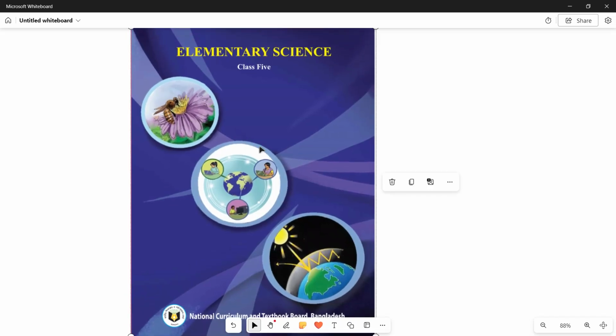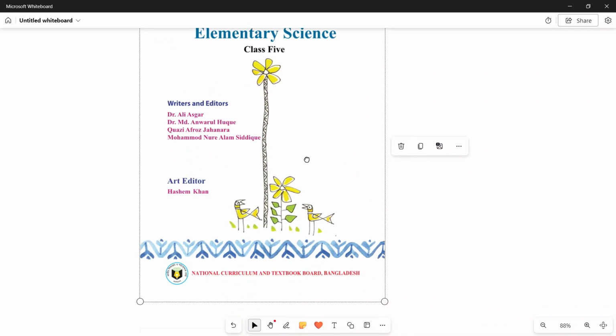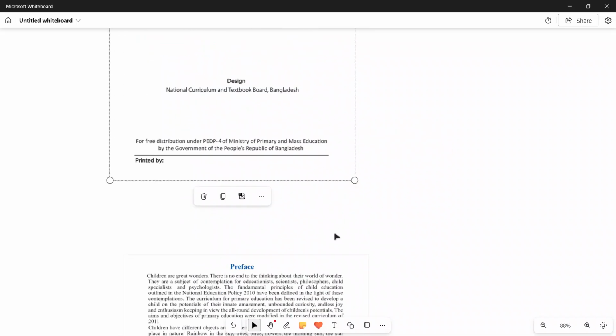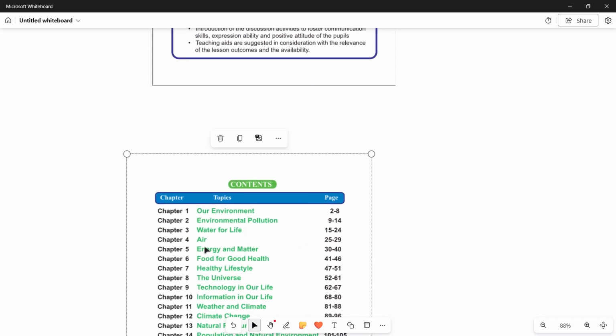So now we are discussing your book. It is the cover page of your elementary science class 5 book. I skip those 3 pages. Then we read the contents. Contents means topics. Content means topic, chapter. What is a chapter? A chapter is a group of some pages that give many kinds of knowledge, and together they are called contents.